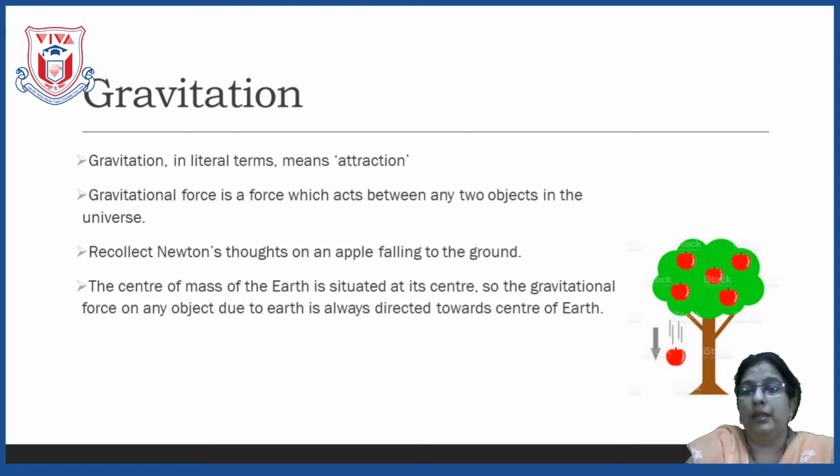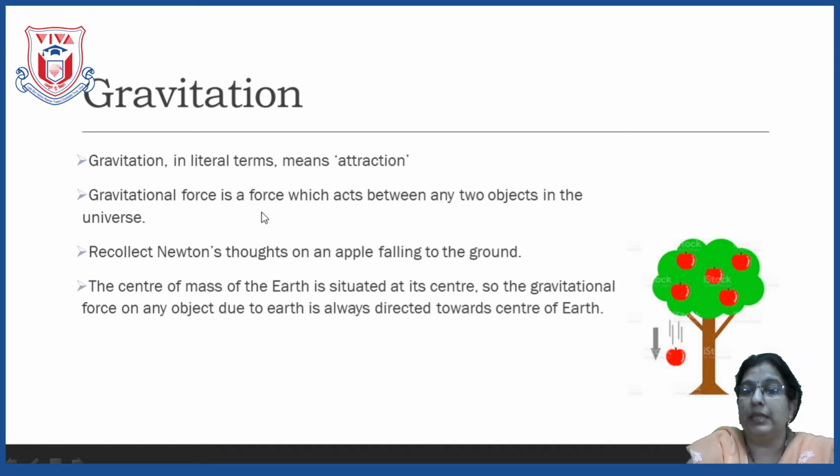Why? Immediately the answer that you all will give is, it is due to gravitational force. Then is it that the gravitational force is only exerted by the ground? Is it that only Earth exerts the gravitational force? That only we are going to see in today's lesson.